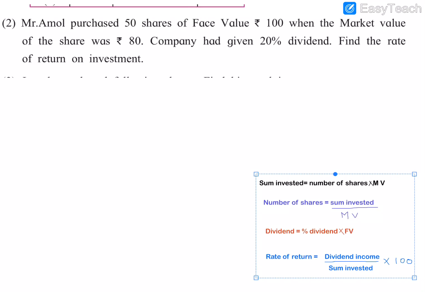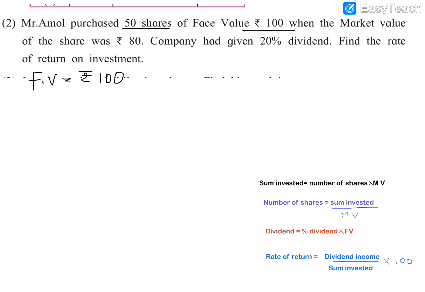So first we can write what all is given in the problem. The number of shares is 50, face value is rupees 100. So we can write that here. Face value FV is equal to rupees 100 and the market value is rupees 80.